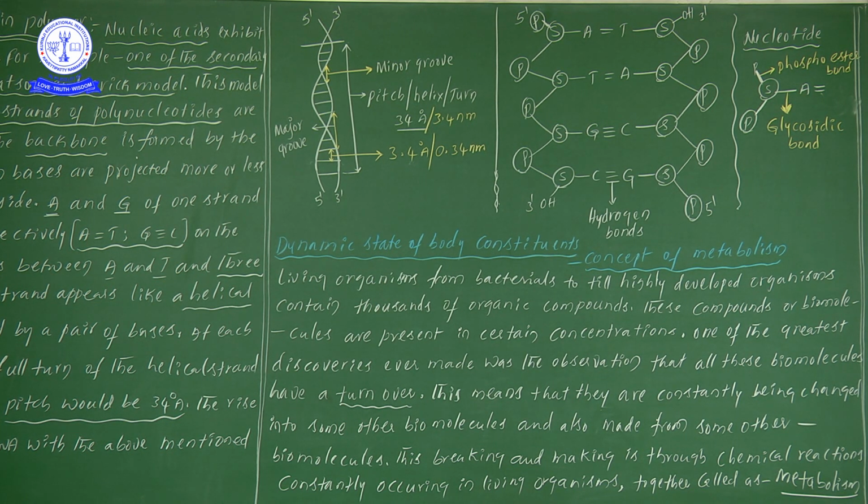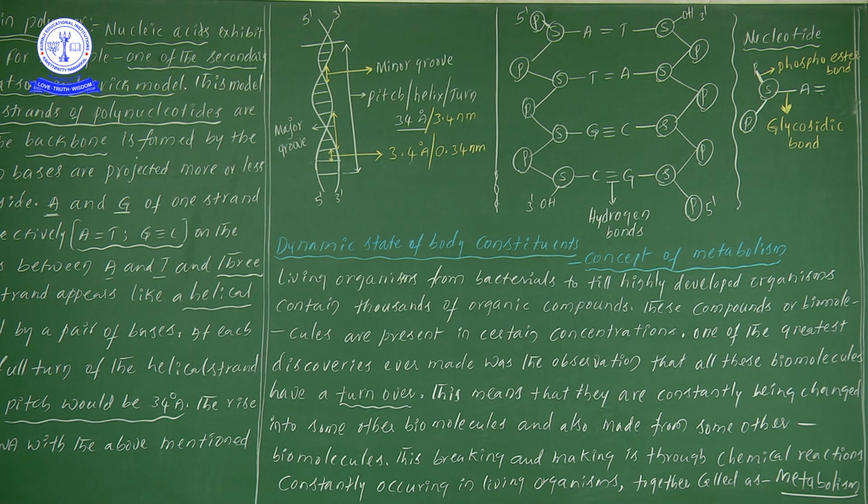If you take one particular living organism, we can find many kinds of organic compounds. From prokaryotes to eukaryotes, they have mentioned thousands of organic compounds, but we can find even more than that, even in lakhs. So, thousands of organic compounds.